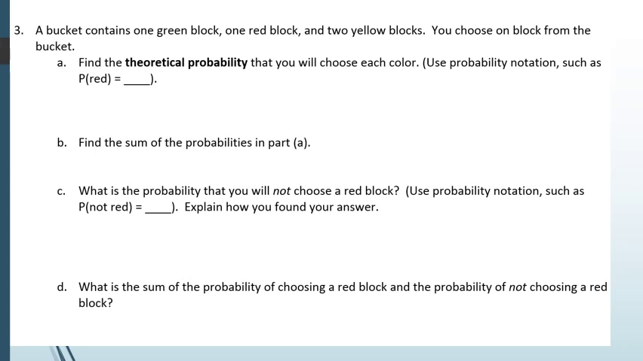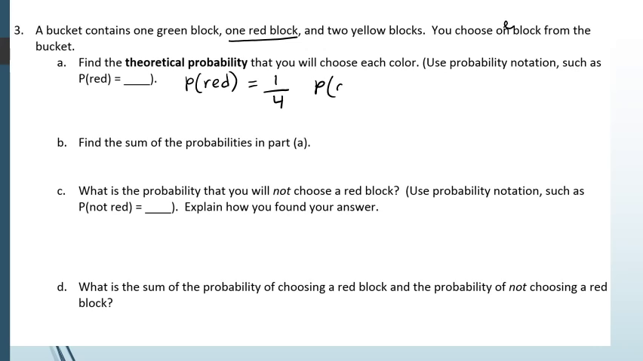A bucket contains 1 green block, 1 red block, and 2 yellow blocks. You choose 1 block from the bucket. Sorry, I'm going to have to change that to 1 block. Find the theoretical probability that you will choose each color and use probability notation. So what's the probability of choosing red? Well, we have 1 red block out of how many total? There's 1 green, 1 red, and 2 yellow. So there's 4 blocks total.